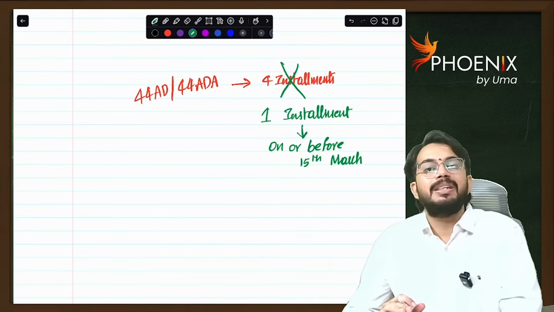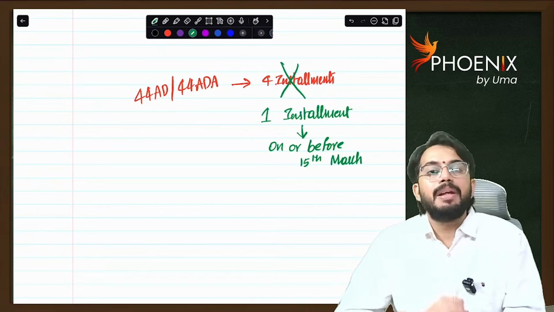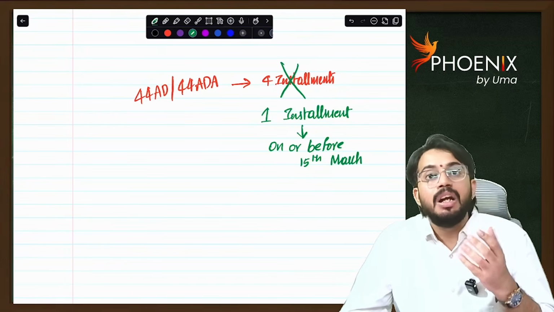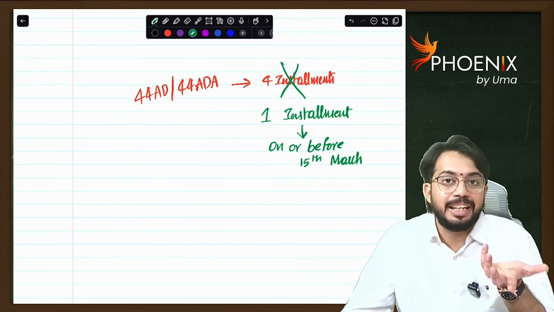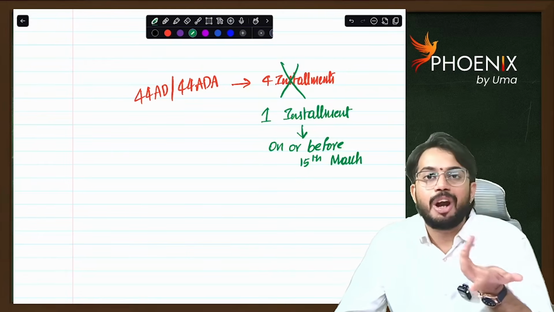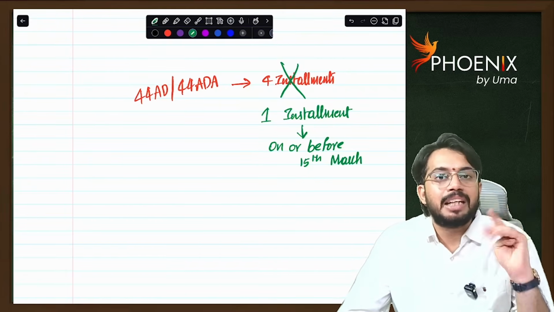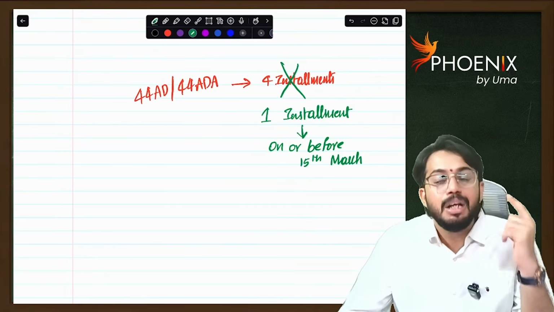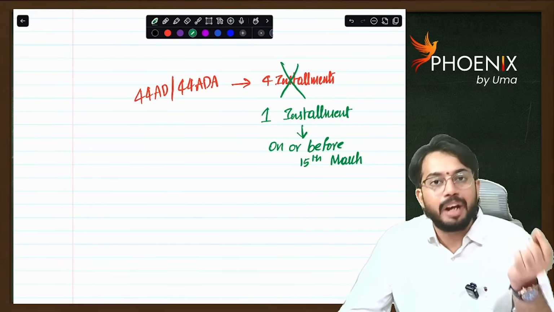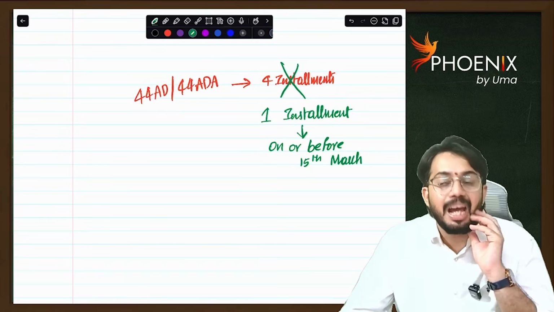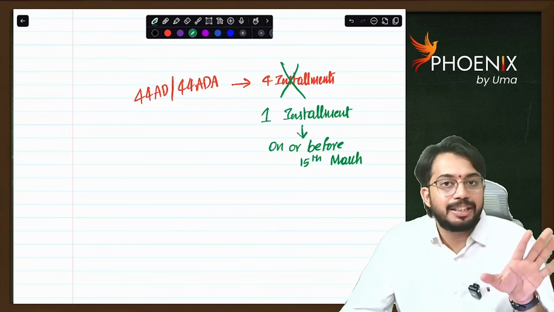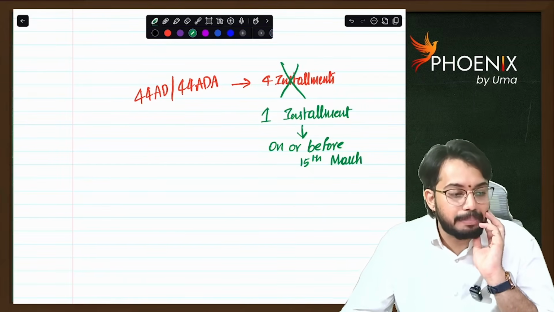Because for them, presumptive provisions are applicable. Presumptive income is calculated on turnover or gross receipts. How do we know turnover or gross receipts at the beginning of the year? Not possible. So the installments concept is not applicable. Those who are paying taxes under 44AD, 44ADA are required to pay the entire advance tax in a single installment on or before 15th March. Is it clear?